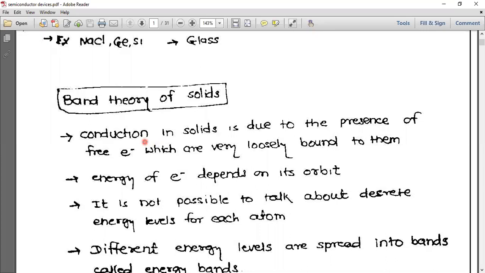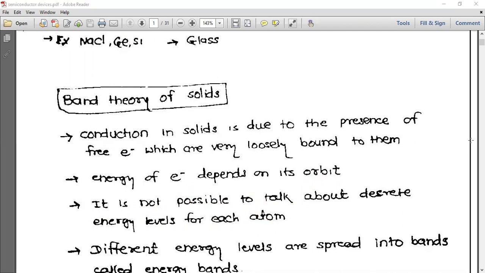What is band theory of solids? Already I told you conduction band, valence band. So let's see in detail what actually these are. Conduction in solids is due to the presence of free electrons, which are very loosely bound. Some electrons are loosely bound, and because of them, conduction takes place. Energy of electron depends on its orbit, like potential energy depends on height. It is not possible to talk about discrete energy levels for each atom.